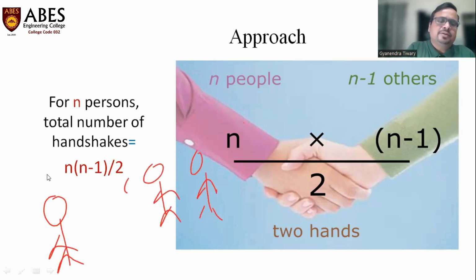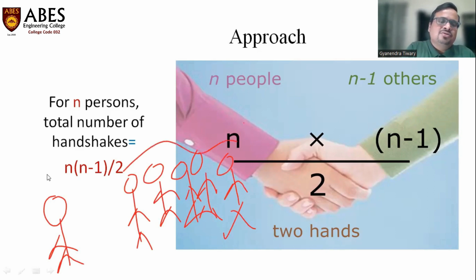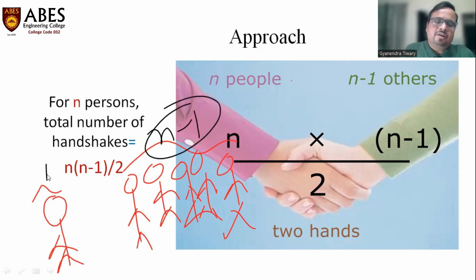So there are n other persons in the meeting, maybe, I don't know, n number of people, right? So n number of people. Except you, how many remaining people will be there? Obviously n minus 1, right? You are the one, and then the remaining n minus 1.